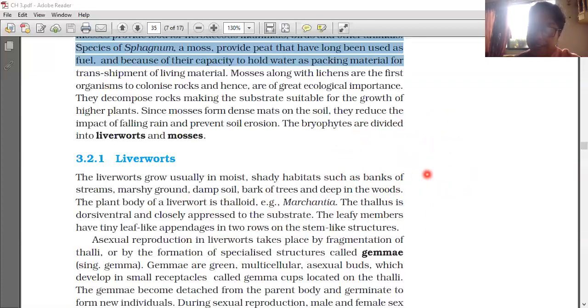Their plant body is thalloid, for example Marchantia. The thallus is dorsiventral and closely pressed to the substrate, fixed on the substrate only. The thallus is very flattened, a leaf-like structure. The leafy members have tiny leaf-like appendages in 2 rows on the stem-like structure.